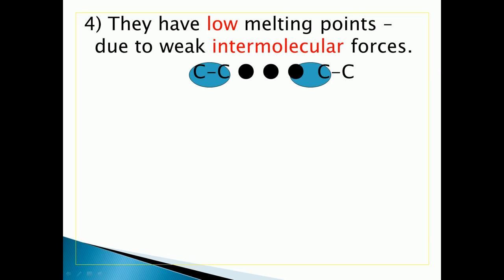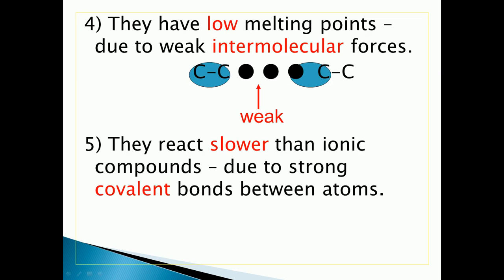Let's see here, this is weak. So the intermolecular forces are weak. That's why they have low melting points due to the weak intermolecular forces present between these compounds.